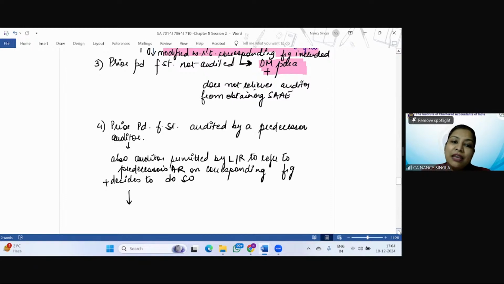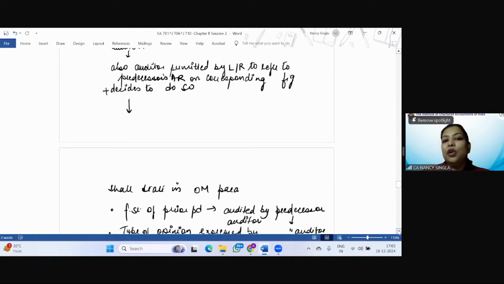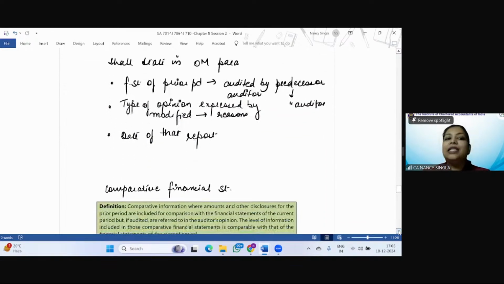If it has been audited by a predecessor auditor and the auditor in question is permitted by law and regulation to refer to it, then he shall state three things: that the financial statements for the prior period were audited by the predecessor auditor, the type of opinion and the reasons in case it is modified, and the date of that report. This was with respect to the reporting on corresponding figures.